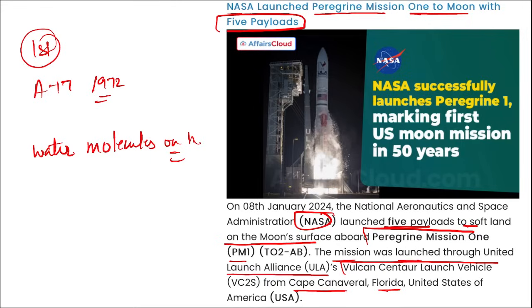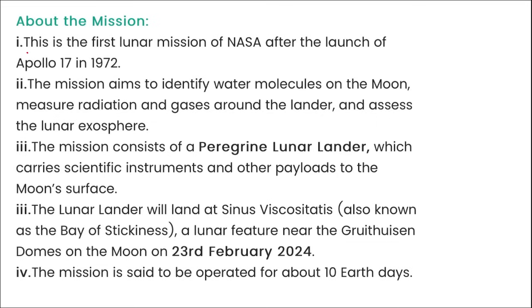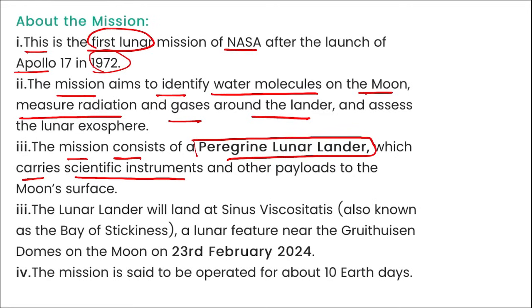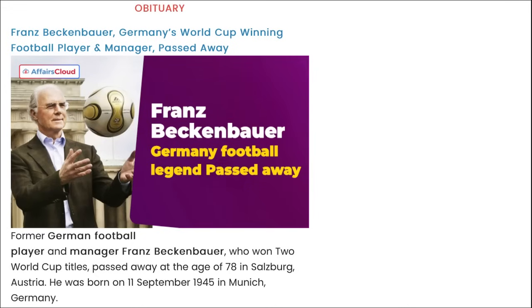Next, this is the first lunar mission of NASA after the launch of Apollo 17 in 1972. The mission aims to identify water molecules on the moon, and measure radiation and gases around the lander. The mission consists of the Peregrine lunar lander, which carries scientific instruments and other payloads to the moon surface. The mission is said to be operated for about 10 Earth days.